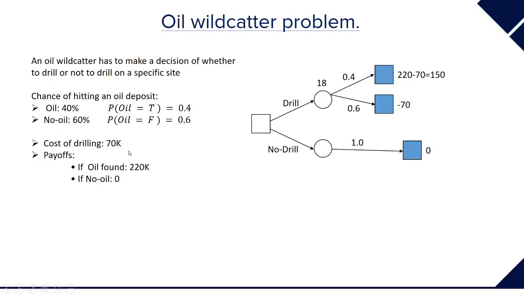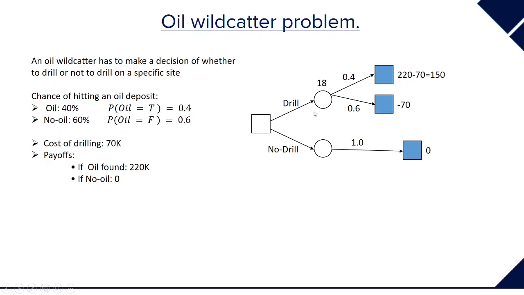Since the drilling cost is 70,000, the net outcome will be 220,000 minus 70,000, because this is the revenue and this is the expenditure, so 150,000. And 70,000 will be the loss if we do not find anything.